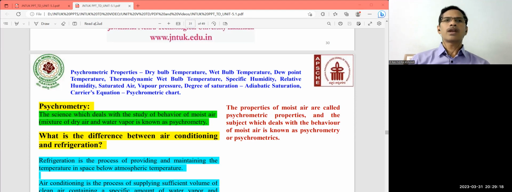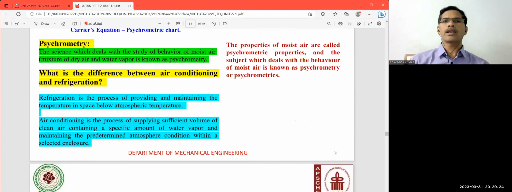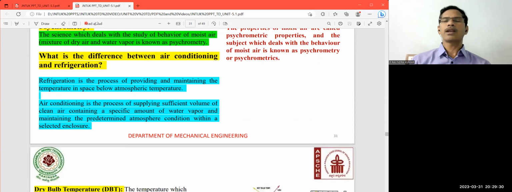Then what is the difference between refrigeration and air conditioning? Because this particular content is more useful in refrigeration and air conditioning applications. Refrigeration is nothing but the process of providing and maintaining the temperature in a space below the atmospheric temperature. Whereas air conditioning means the process of supplying a sufficient volume of clean air containing a specific amount of water vapor and maintaining the predetermined atmospheric condition within a selected enclosure. So for that purpose, we need to study psychrometry in this particular unit.